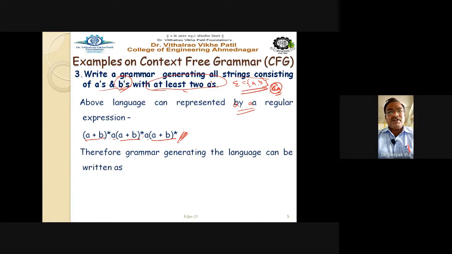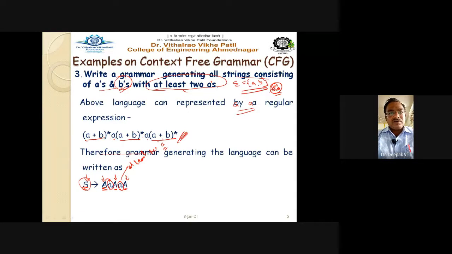Therefore, the grammar generating the language can be written as S gives, for example, capital S gives capital A, small a, capital A, small a, capital A, where capital A is nothing but your non-terminal, and you have to again define this non-terminal. So two non-terminals we have taken here: the first is your start symbol S, and the other is capital A. And these two small a are the compulsory A, meaning at least two A are there. So that's why they are taken here.